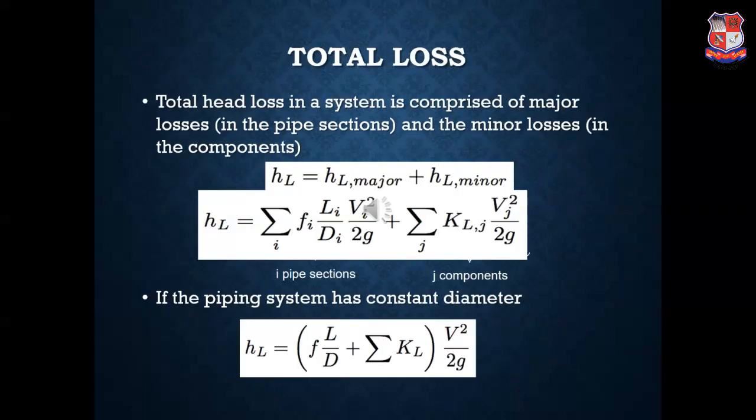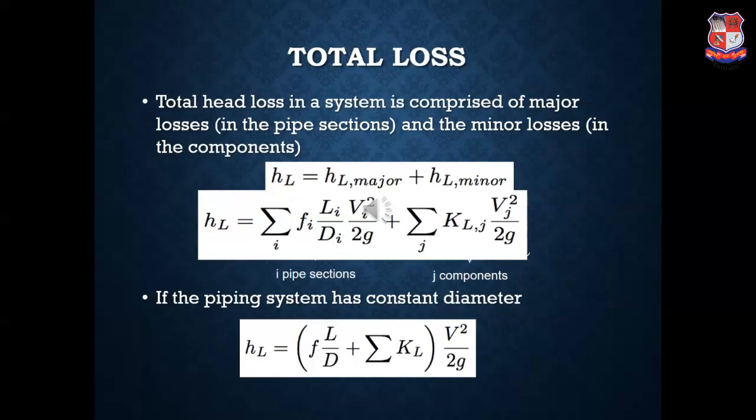The total loss of head will be given by adding both the major loss and the minor loss which we found out. Hence, HL is given by HL major plus HL minor, that is head loss due to major losses and head loss due to minor losses. The head loss due to major losses is given by summation of Fi Li by Di into Vi square by 2G, where i is nothing but the component of the vector.